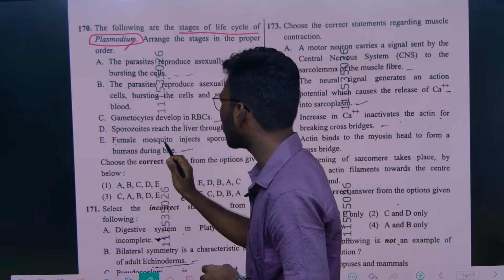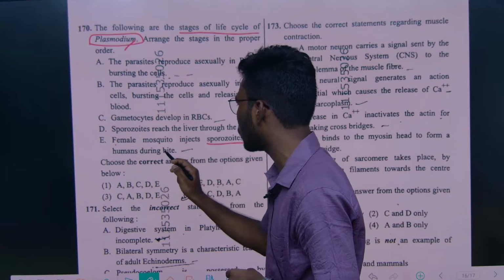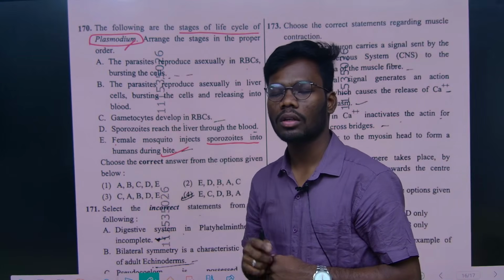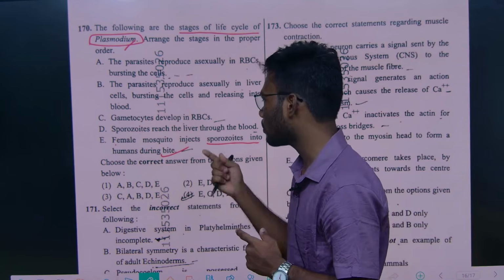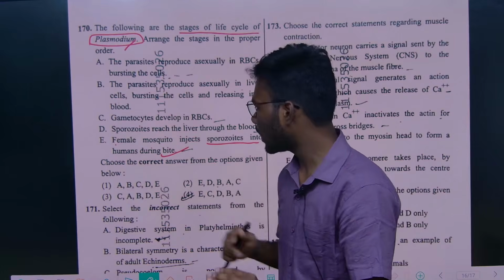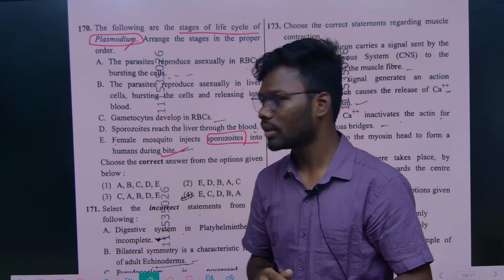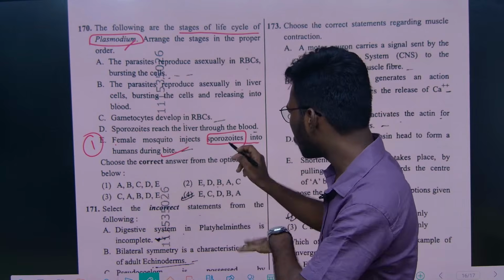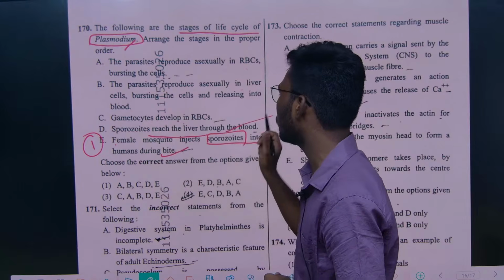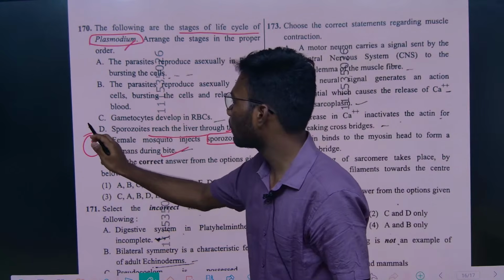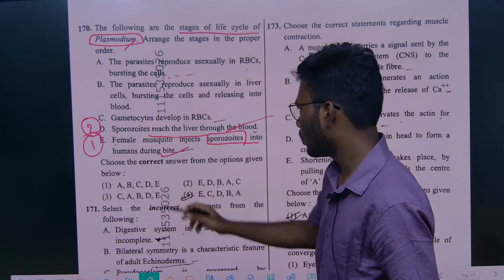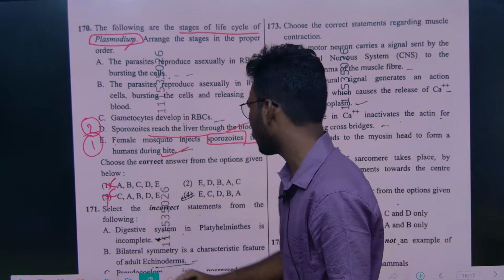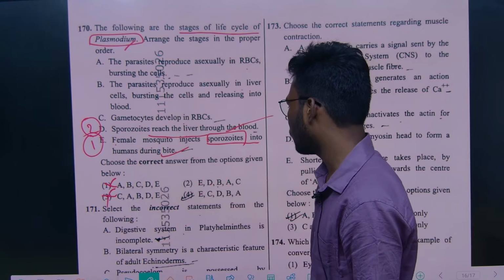The female Anopheles mosquito injects sporozoites into the human during the bite, right? The first will be this option, E. Now the sporozoites have to reach the liver through the blood, right? So the second option is D. There are two options, you can easily eliminate.